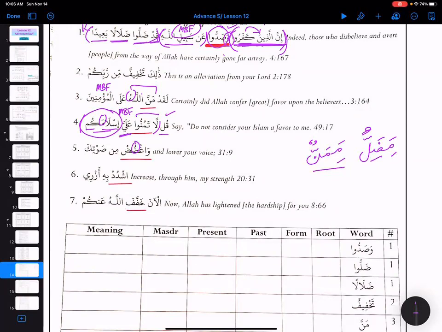Maful: Maghdadun, Ma Ghaddun. Sorry, I'm messing up.